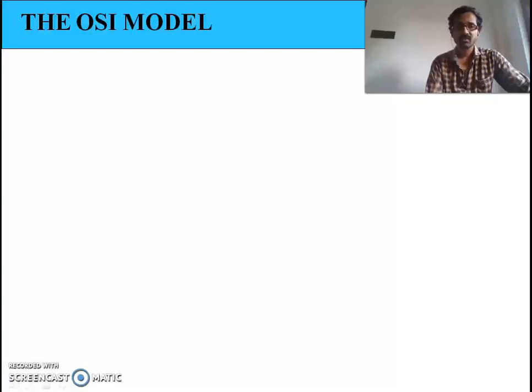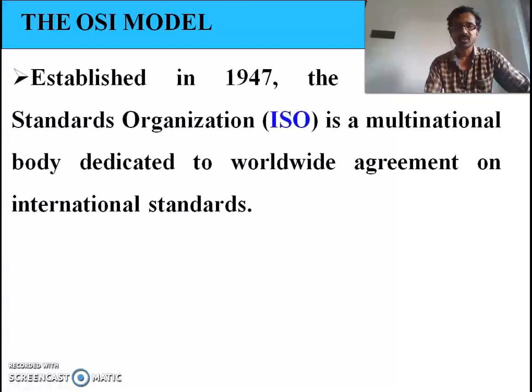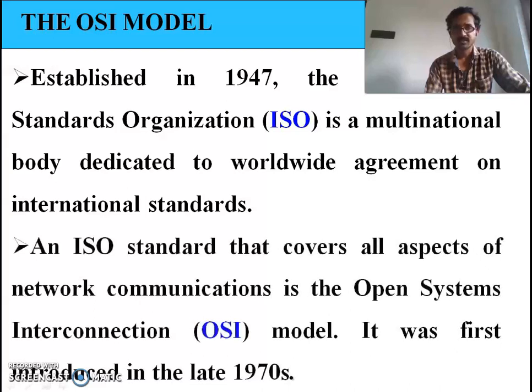In data communication network, the next topic is the OSI model. ISO is the International Standard Organization, which was established in 1947. It is a multinational body dedicated to worldwide agreement on international standards. These standards cover all aspects of network communication. It is the Open System Interconnection model, that is the OSI model.